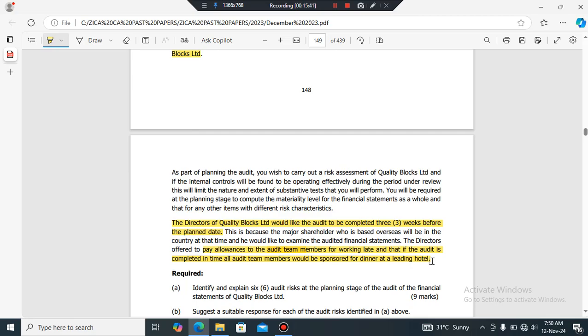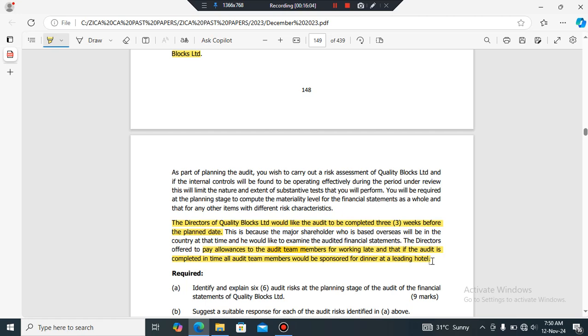And for them to achieve that which the director wants, right, they need to go against the professional ethic of objectivity, right? And it simply means there's a threat that we can say there's a self-interest threat.